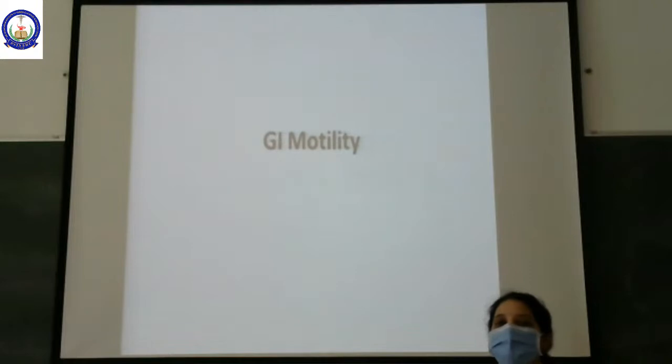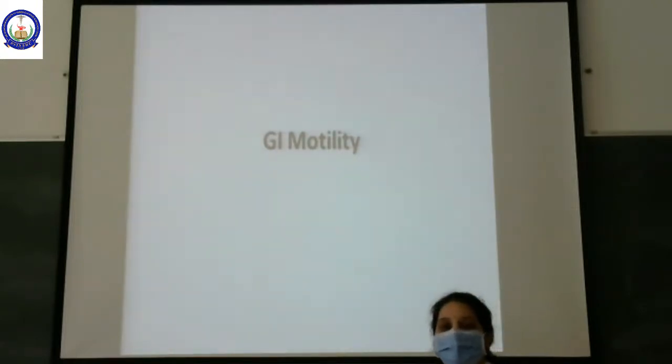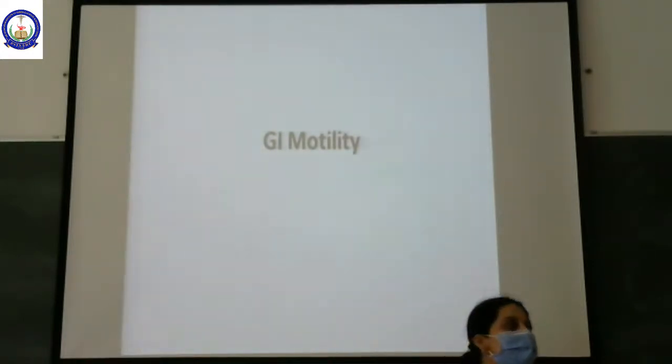Good morning, dear students. In today's class, we shall learn about gastrointestinal motility. We will learn all the types of motility right from the mouth up to the defecation reflex, that is large intestine. What all the movements of gastrointestinal tract are there, we shall study all of them under one heading. Okay?